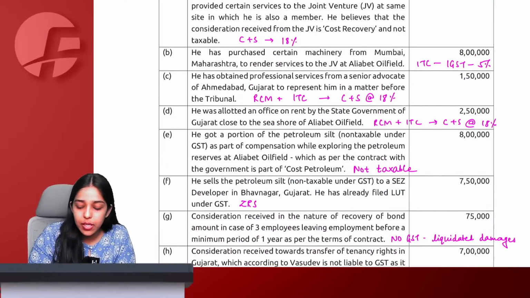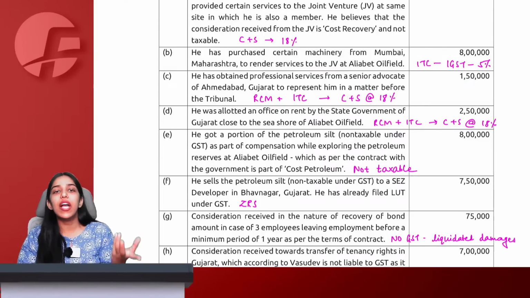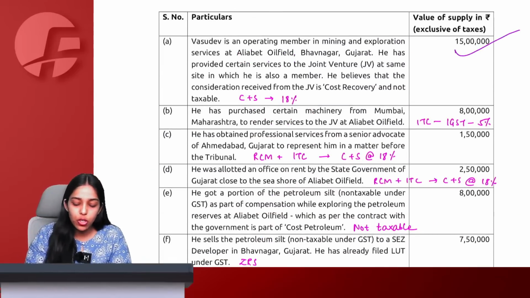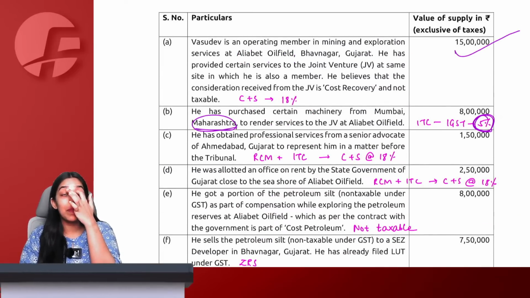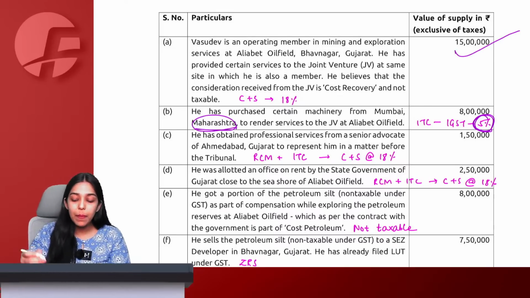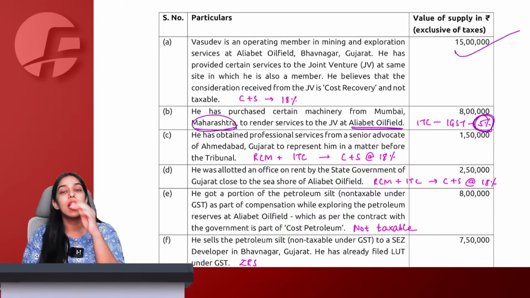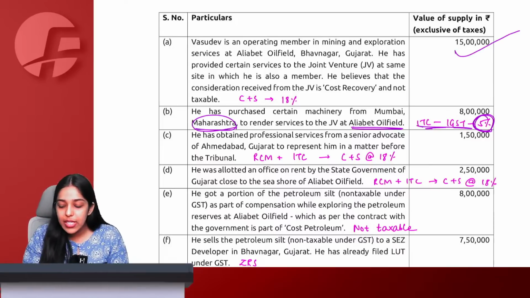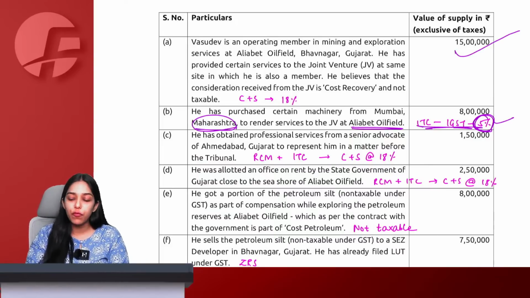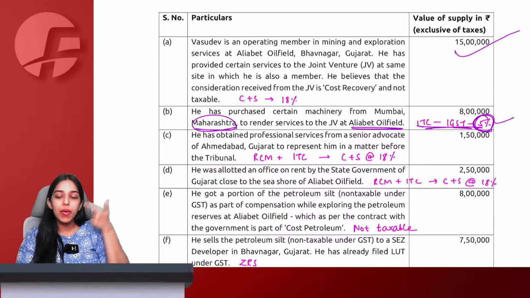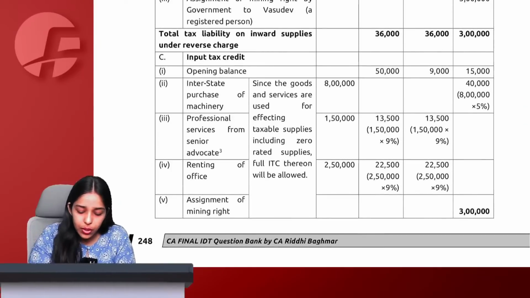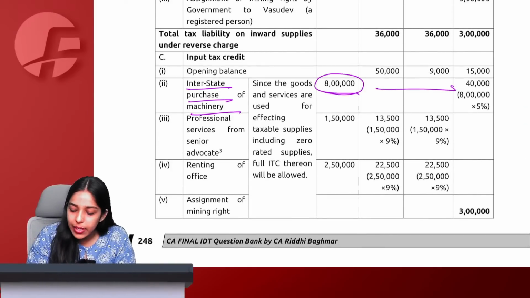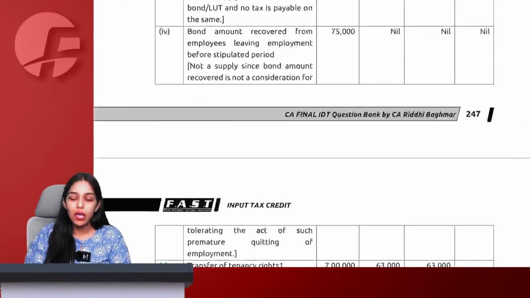He has purchased a certain machine from Mumbai, Maharashtra to render service to the JV at Aliabad oil field. We have purchased a machine, simple. Machine is goods, so it will be taxable at 5%. The machine is purchased from Maharashtra. So in this case, the supplier is in Maharashtra, but we are bringing the machine to the Gujarat oil field, which means the destination of the goods is Gujarat. So ITC will be available at the rate of 5% on 8 lakh. Supplier Maharashtra, place of supply Gujarat. So I will take IGST credit of the machine. So here, interstate purchase of machine on 8 lakh, 5% IGST credit I will avail.